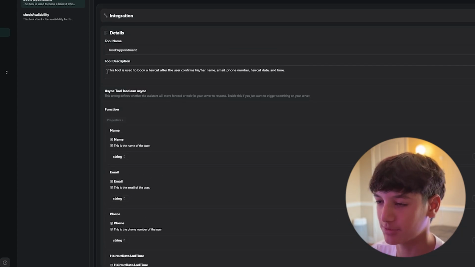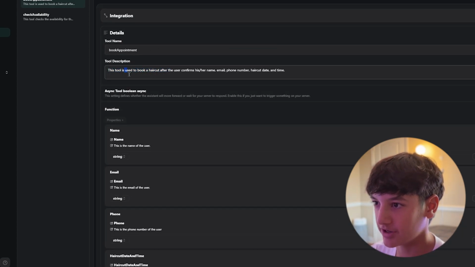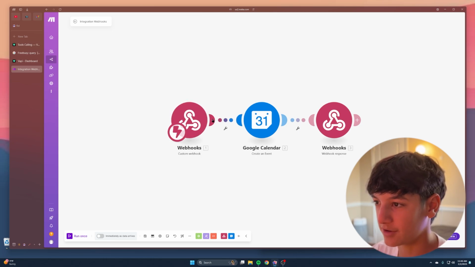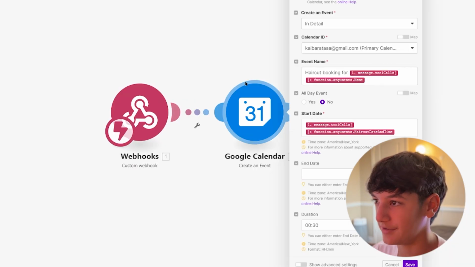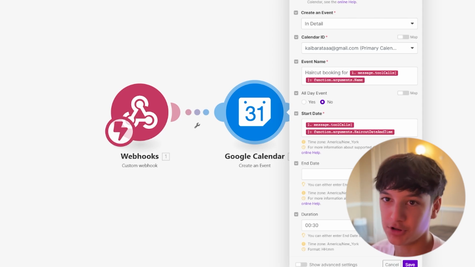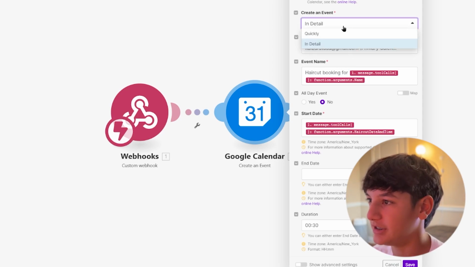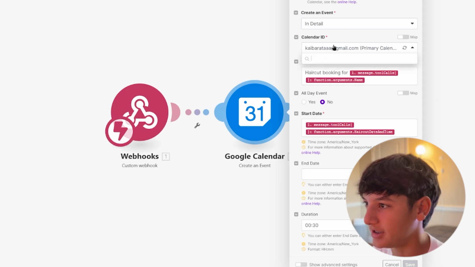And then the tool description: this tool is used to book a haircut after the user confirms his or her name, email, phone number, haircut, date, and time. What that's going to do is bring that over to Google Calendar. You should already have your Google account connected by this point. But then you're going to create an event in detail. Calendar ID, once again, you can connect that.